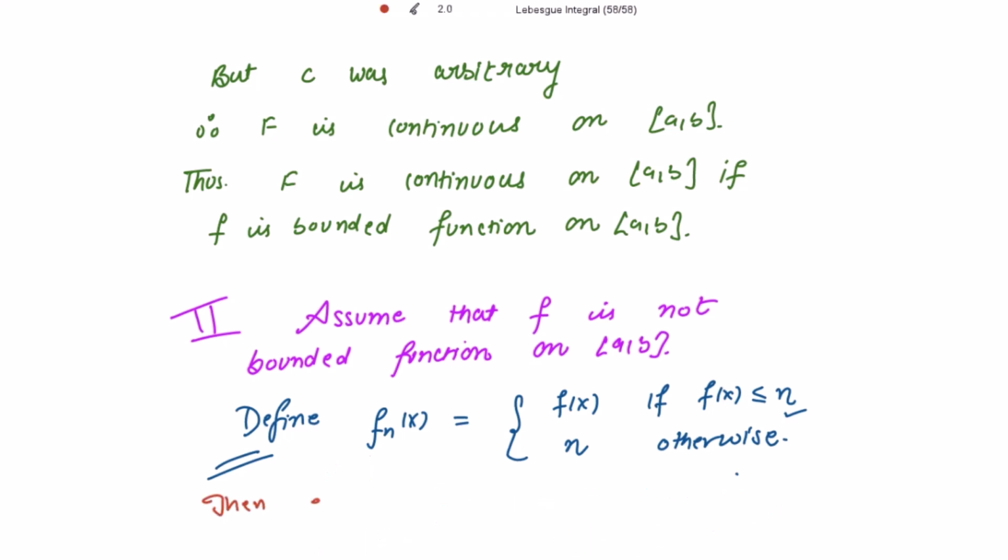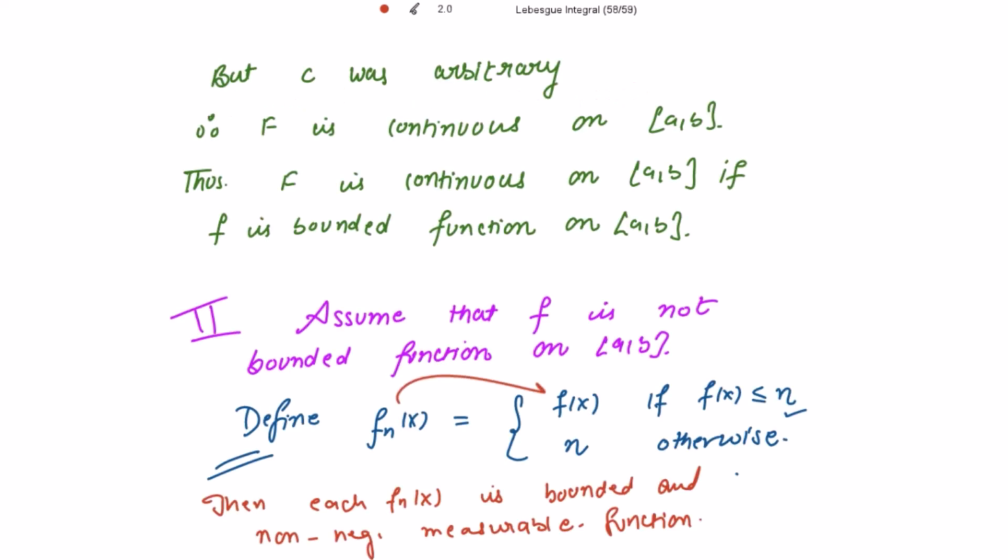Then each f_n(x) is bounded and a non-negative measurable function. And also f_n is tending to f at each point.